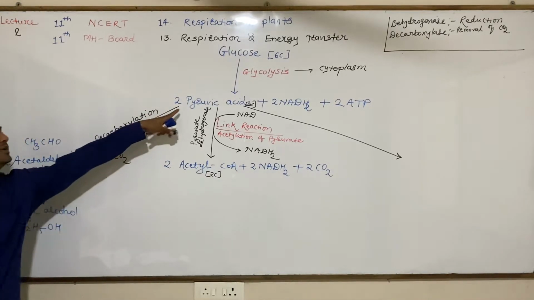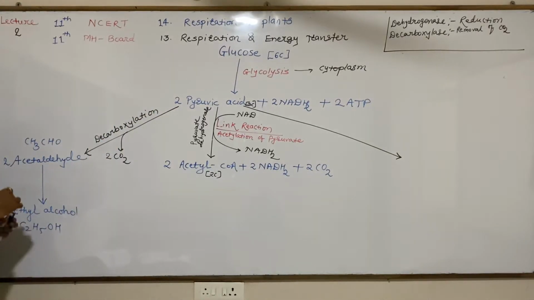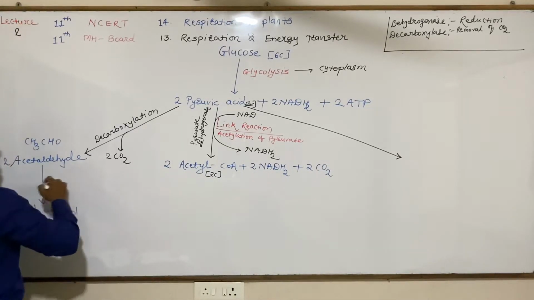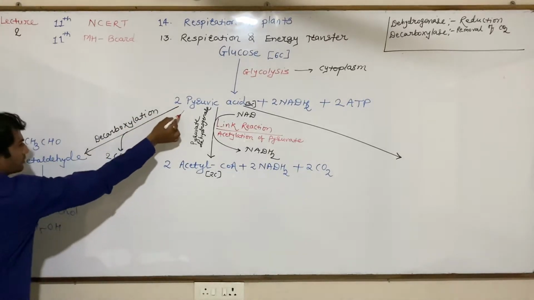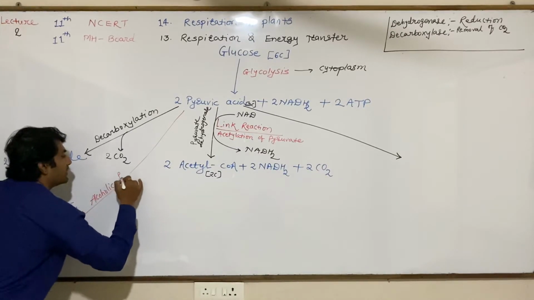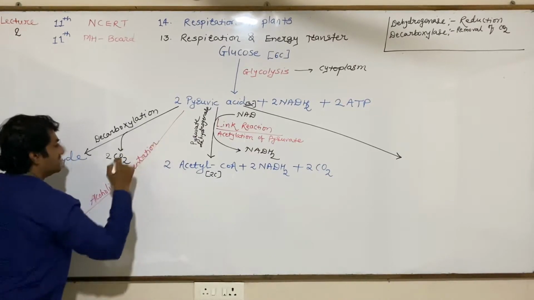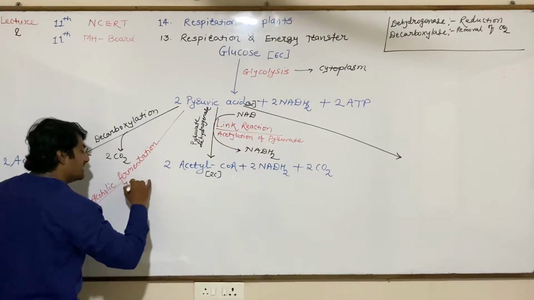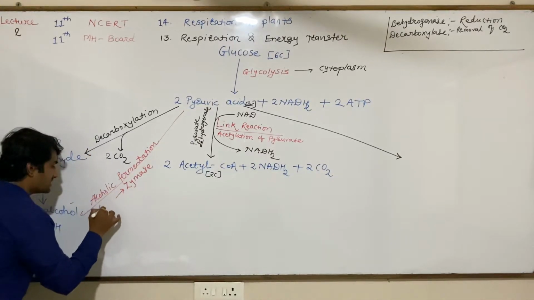So when pyruvic acid gets converted into ethyl alcohol, that whole process is known as alcoholic fermentation. The required enzyme is zymase, which is obtained from yeast.